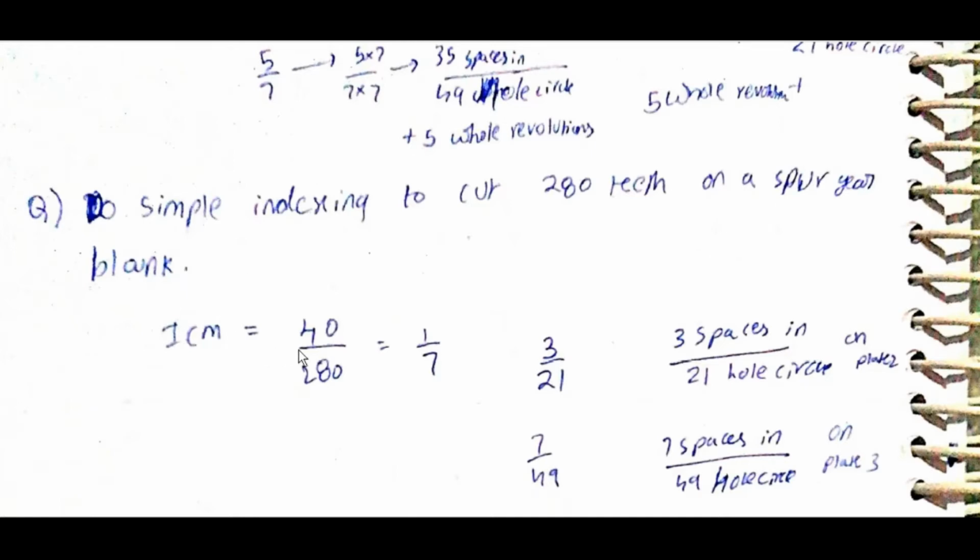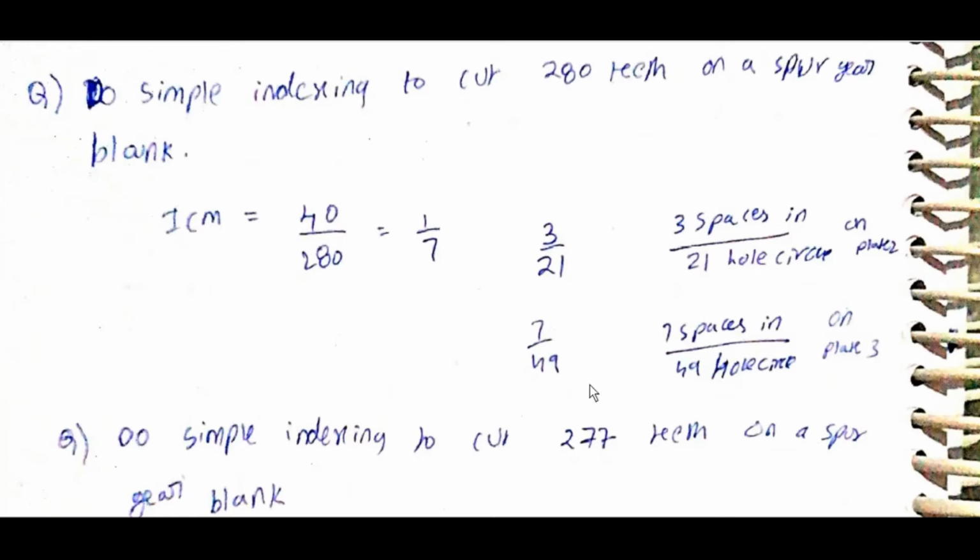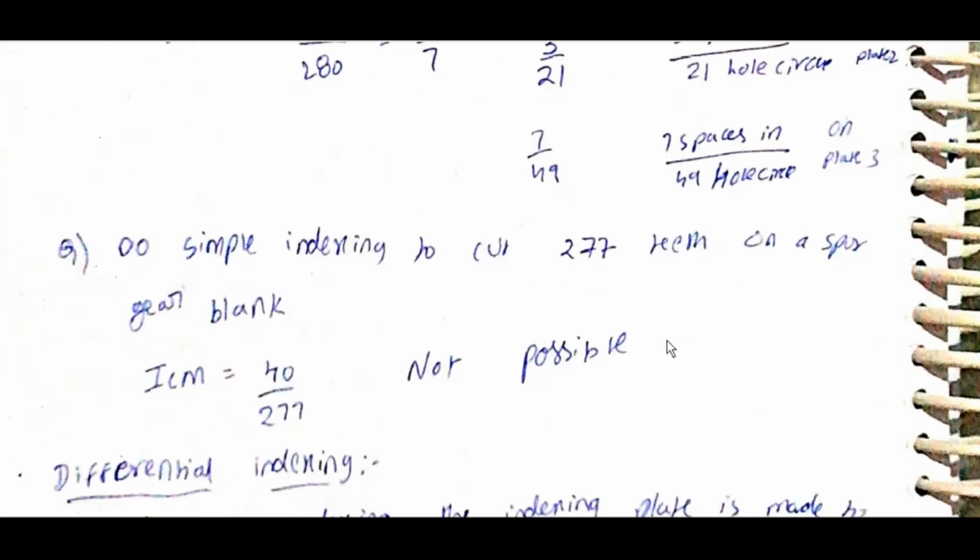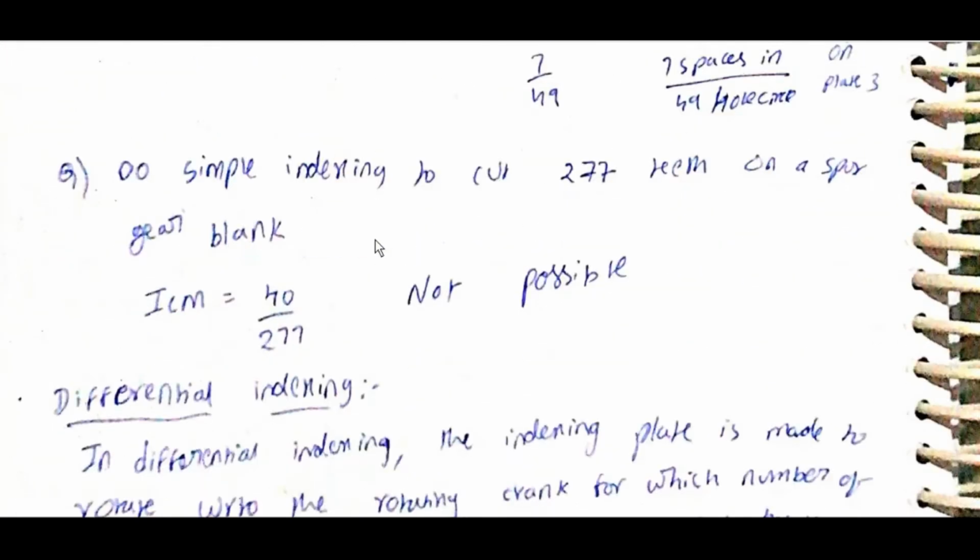ICM is equal to 40 by 280 is equal to 1 by 7, 3 by 21, 3 spaces in 21 hole circle, or 7 by 49, 7 spaces in 49 whole circle. Do simple indexing, okay, 40 by 277. Now it is not at all divisible, so this is not possible.